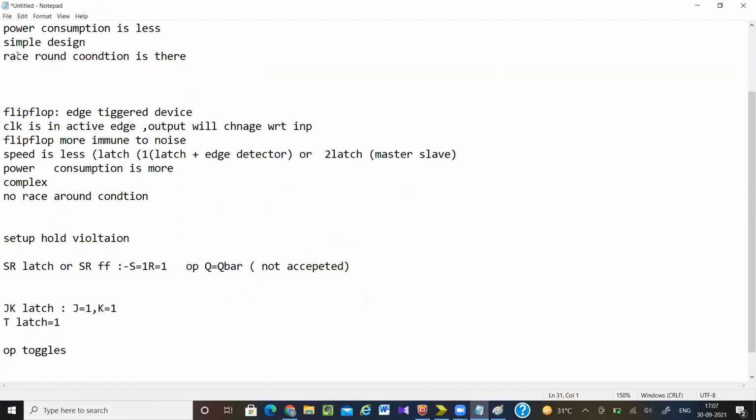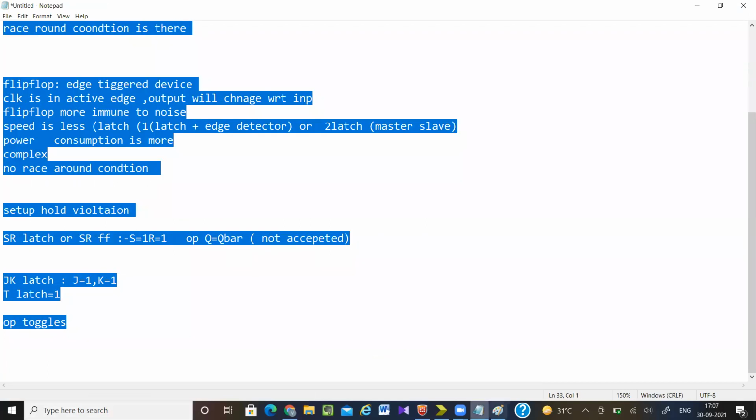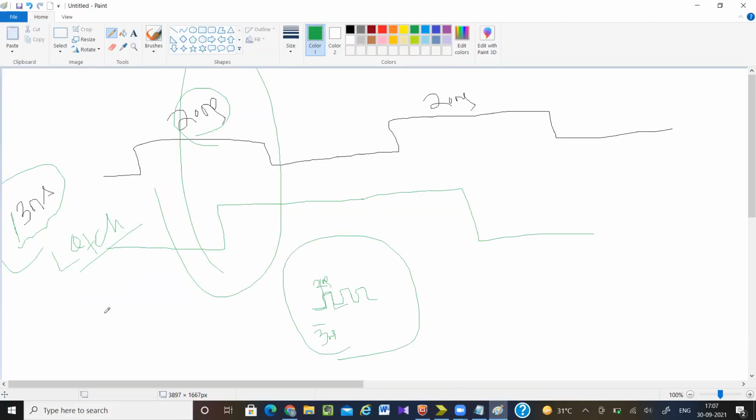Okay. So this is all about your latch and flip-flop. And remember this part, it is important. What is race round condition? Because this is the main reason why we are moving from latch to flip-flop.